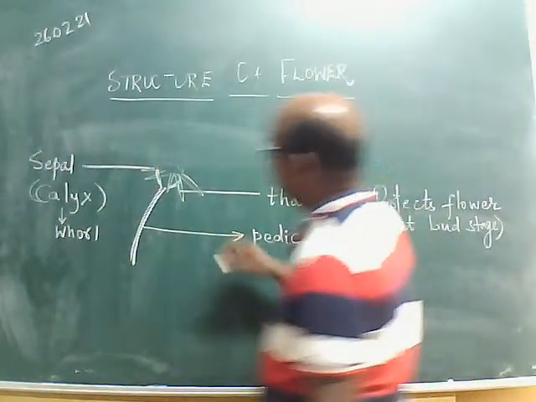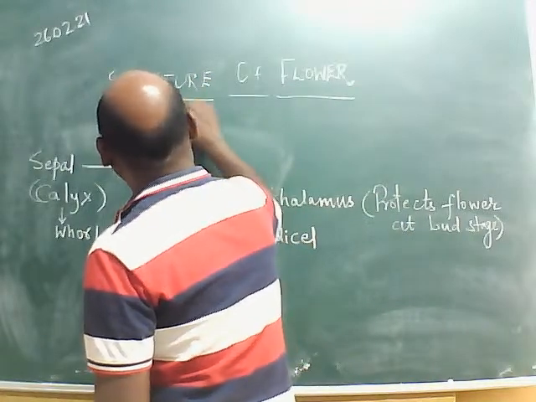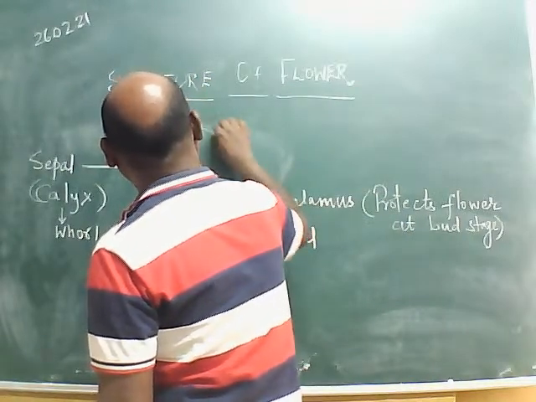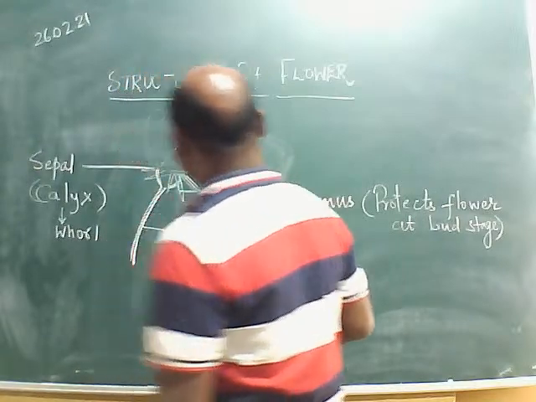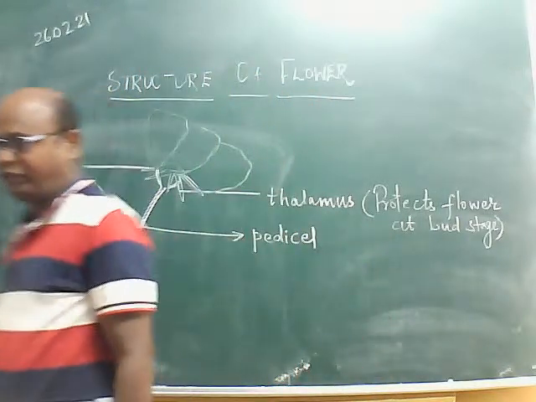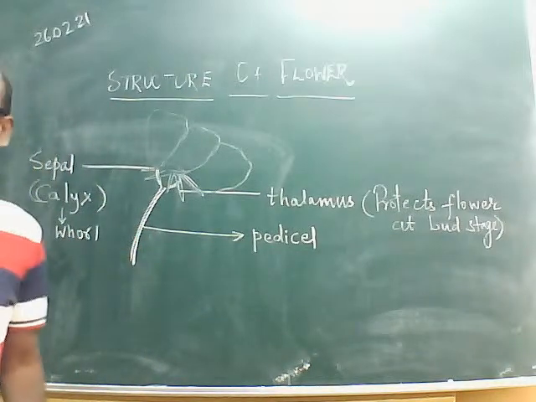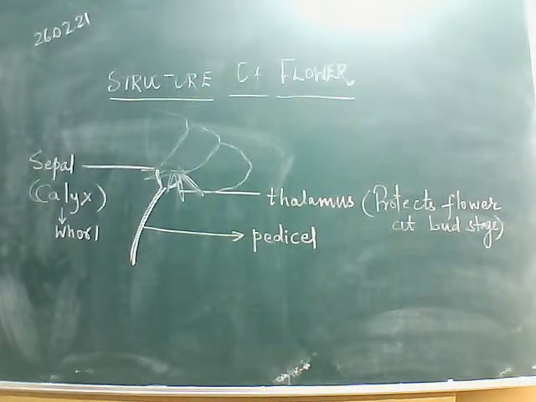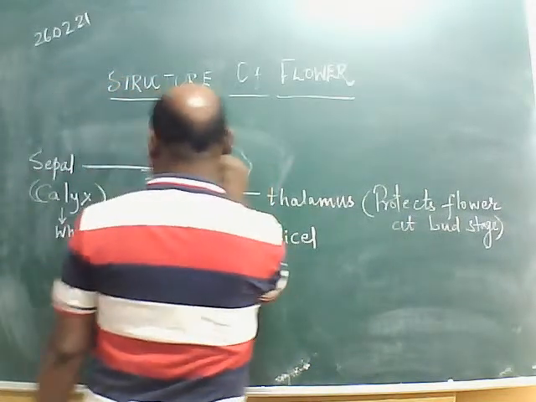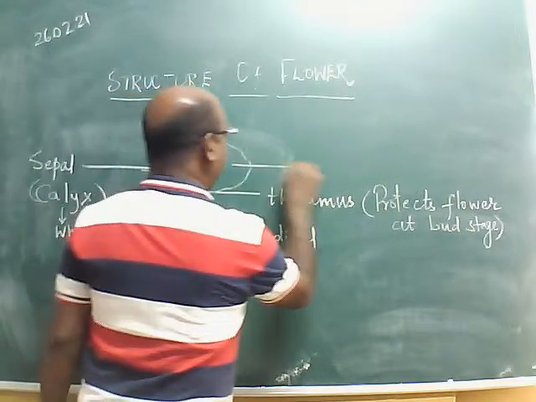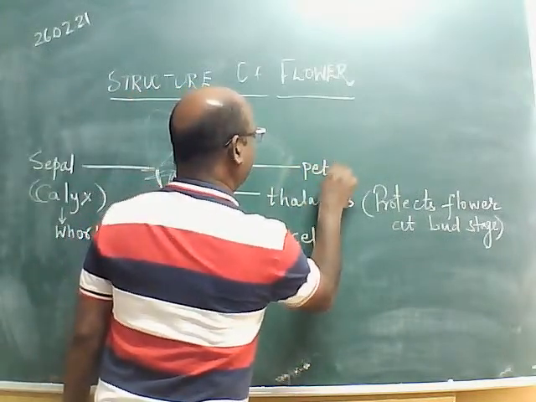Just above the calyx, we will find the attractive part of the flower. I expect an answer from you, we have already studied this. What is that attractive part of the flower? Sometimes it also has fragrance. Elias has given the very correct answer, that is petal.